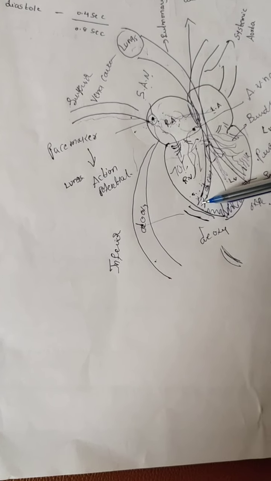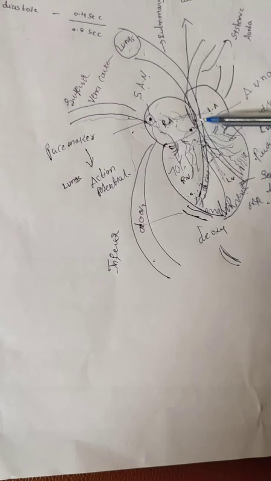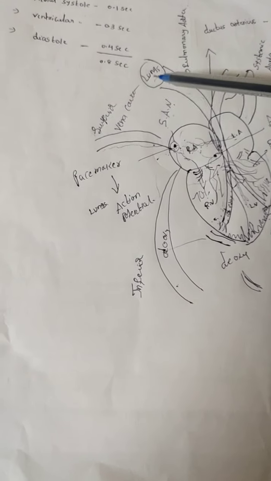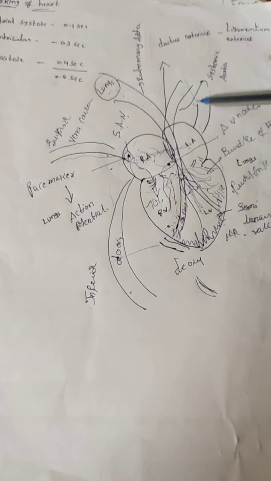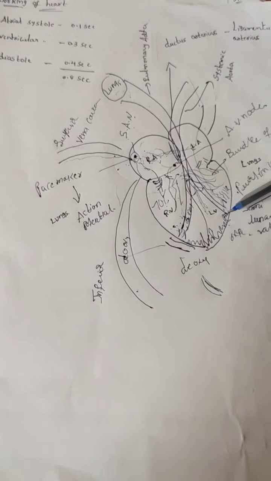Now this deoxygenated blood enters the pulmonary artery. Then it is connected to the lungs, where it is oxygenated. Now this oxygenated blood through pulmonary veins enters the left atria, then from the left atria to the left ventricle.